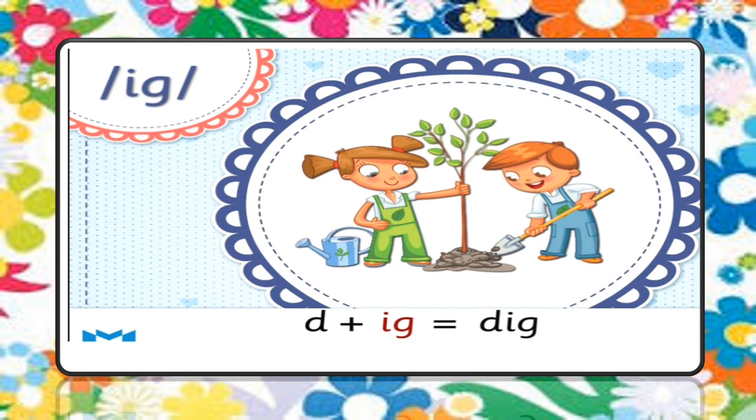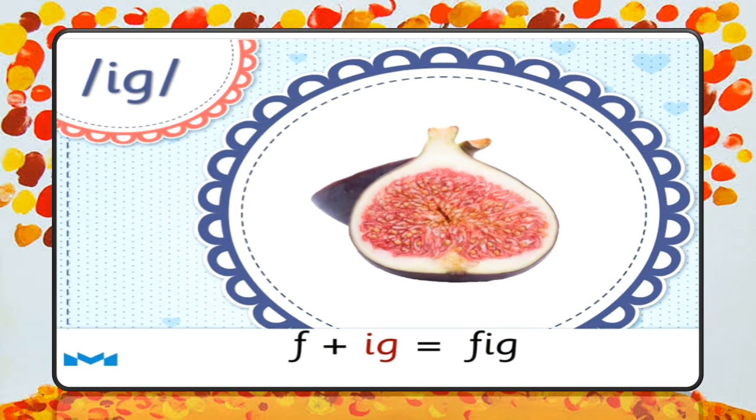So, dig. The word is dig. D. The sound of letter D, and the sound of letter IG is ig. D, ig, dig. D, ig, dig. Dig.